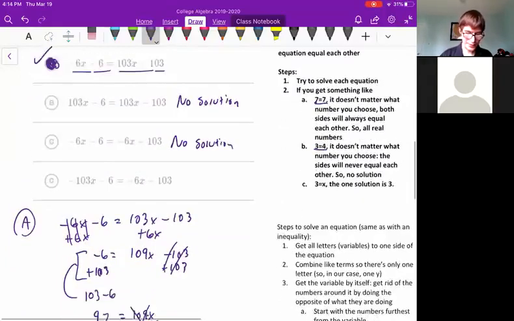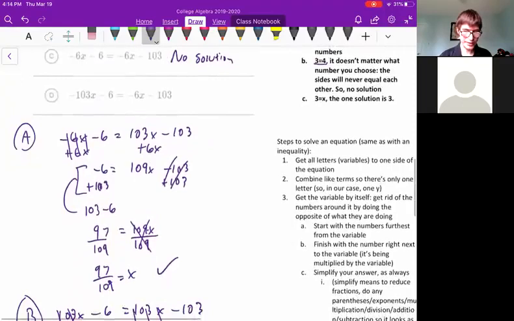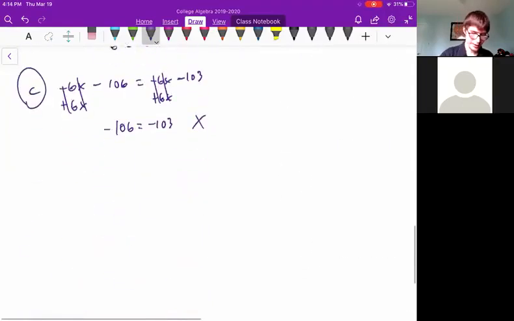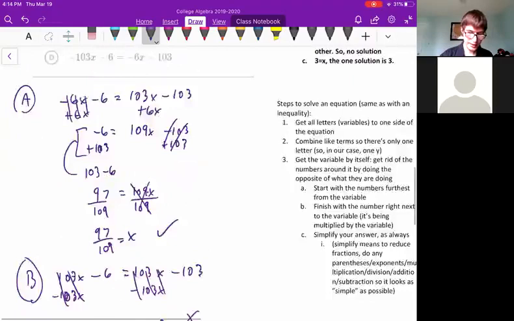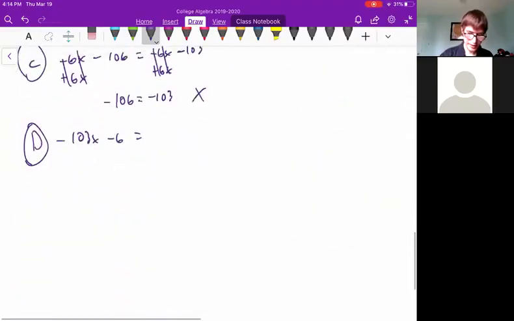And finally, we're left with D. Negative 103x minus 6 equals negative 6x minus 103. Okay, let's see. Let's get the x's on one side of the equation. I could add 6x to both sides to get rid of the 6x on the right, but I think I'll just do what we've always been doing so far and add 103x to both sides.